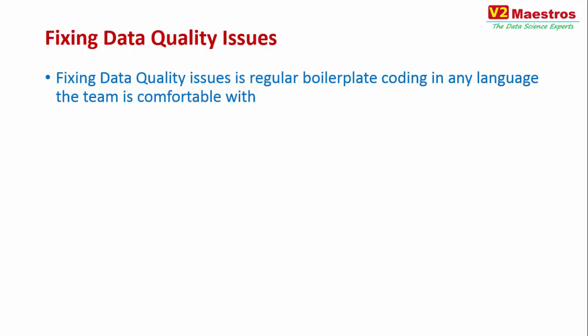So we are not going to be seeing specific examples of how you fix these issues in this class, because it is general boilerplate coding, and once you identify the issue, typically the engineers know what they have to do with it. Possible fixes are that you fix the source if possible. If you know that the data is coming from an enterprise database and the data is actually wrong in that database, it means that one of the systems that is putting data into the table is not behaving correctly. So go fix the source if possible.